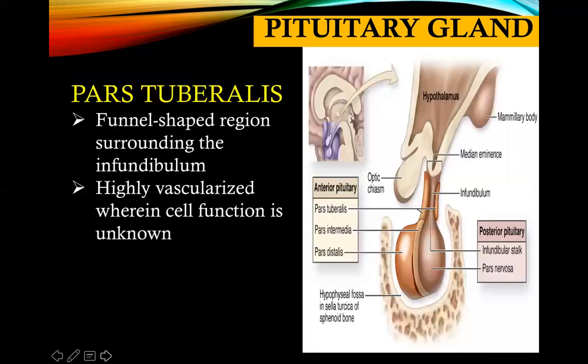Okay, next part of the anterior pituitary is the pars tuberalis. This is actually a funnel-shaped region that surrounds the infundibulum. This is highly vascularized, wherein the cell function is actually unknown.